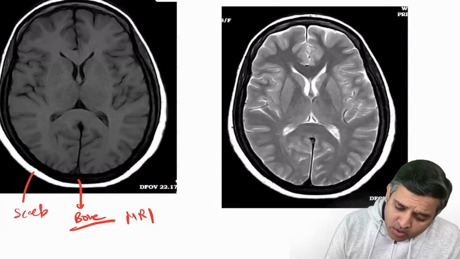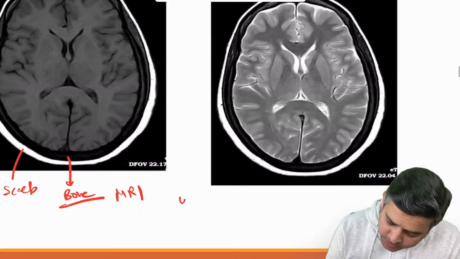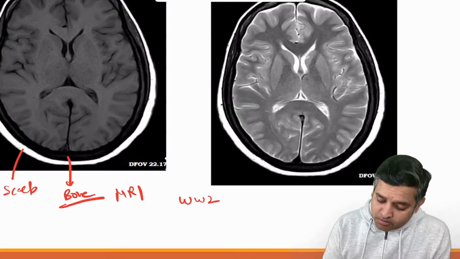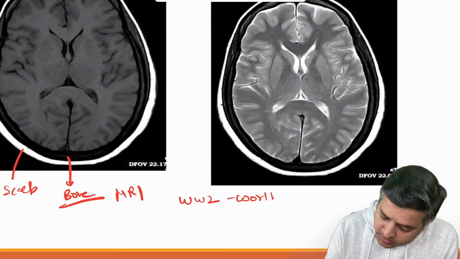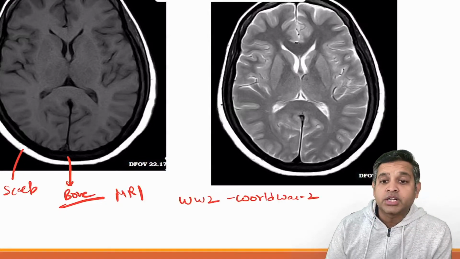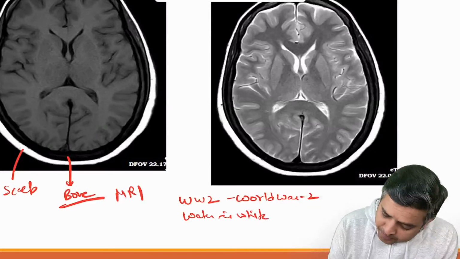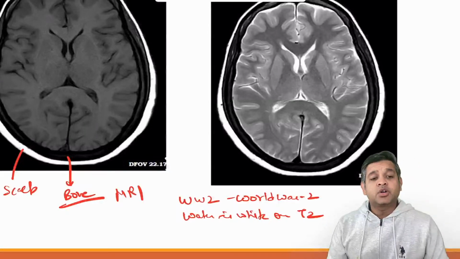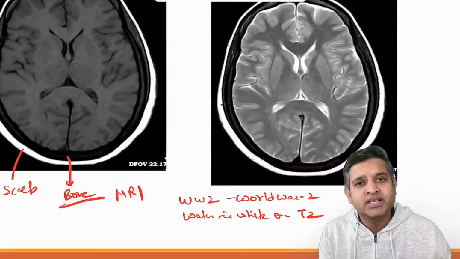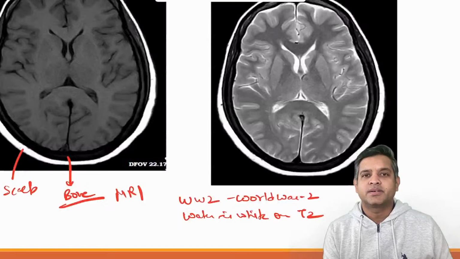Now on MRI, always remember WW2. What is WW2? World War II. What is World War II? Water is white on T2. No structure can be more white than water on a T2 weighted MRI.